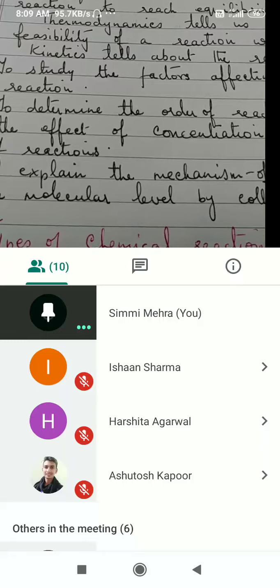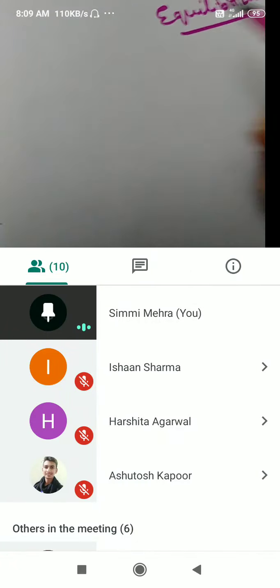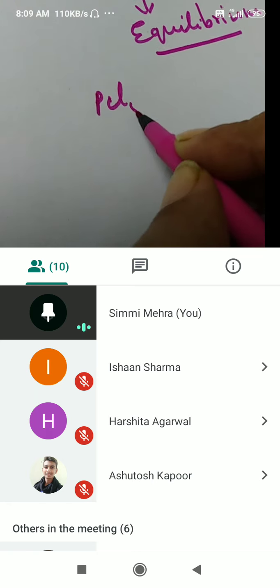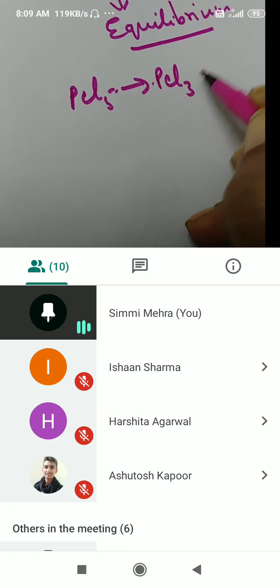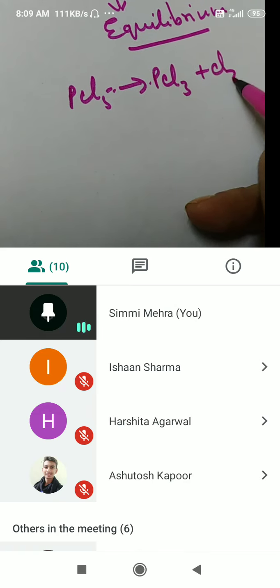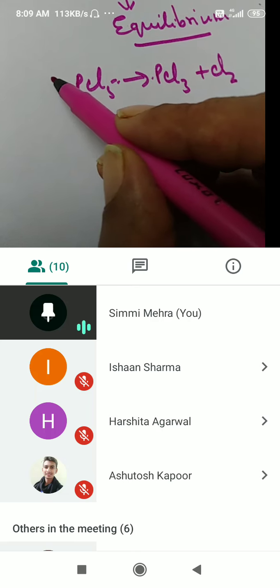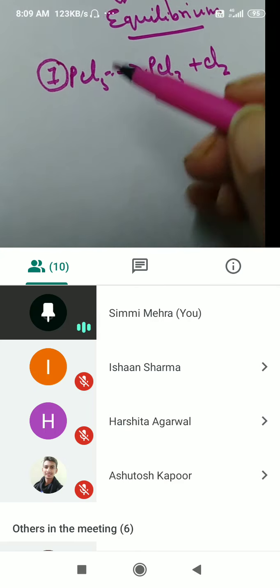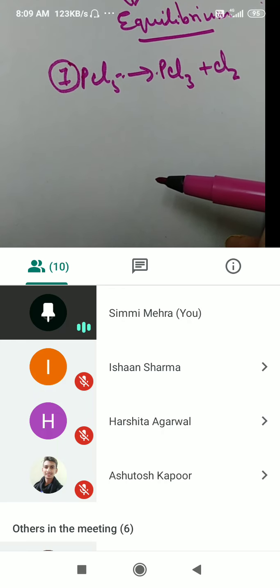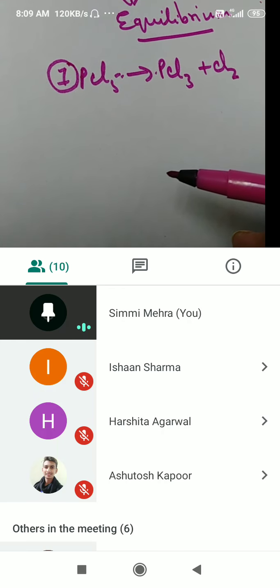For example, if PCl5 changes into PCl3, I'm carrying out this reaction in an open container. In a closed container, it is reversible. Now, the total number of molecules taking part on the reactant side is 1. So, molecularity is 1, or it will be called a unimolecular reaction.